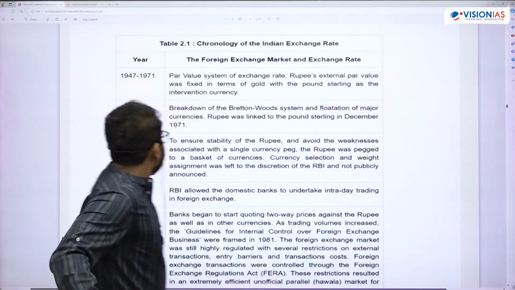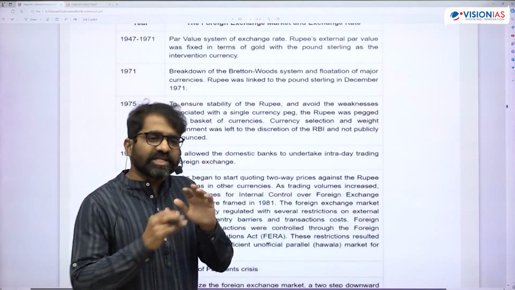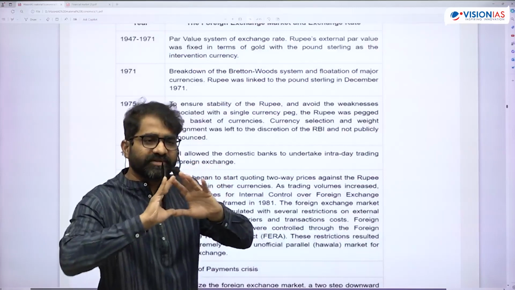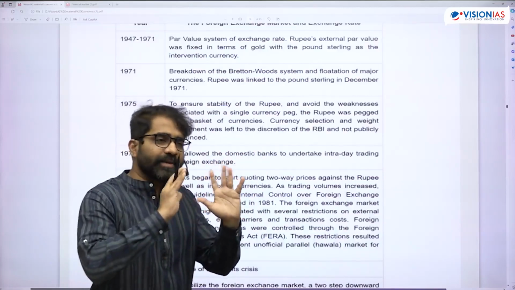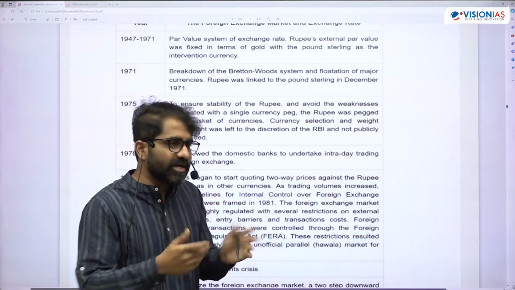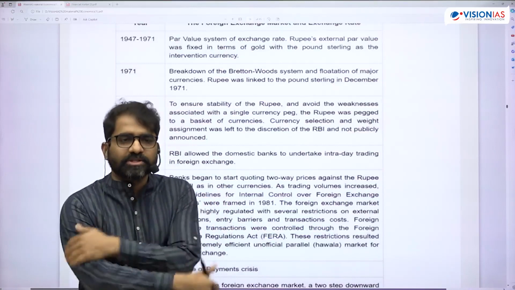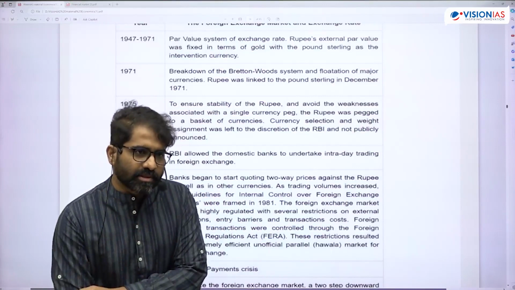Then in 1975, instead of linking with pound sterling, we started pegging our currency to a basket of currencies. That basket was also kept secret. The weightages given to those currencies were not revealed, because people may start buying those and there may be speculation.